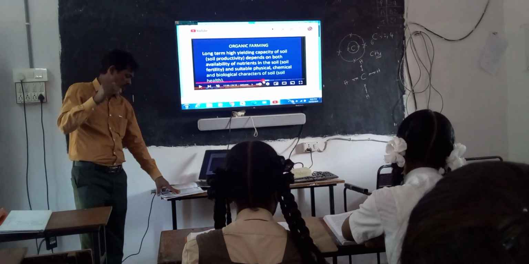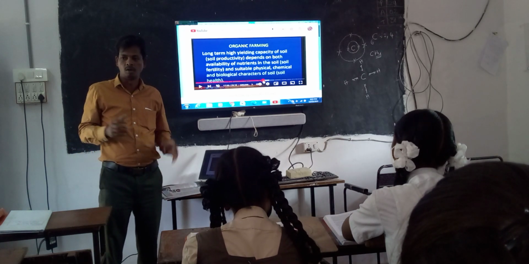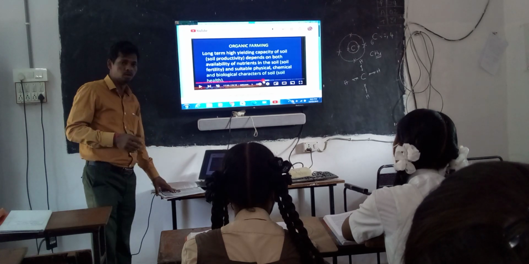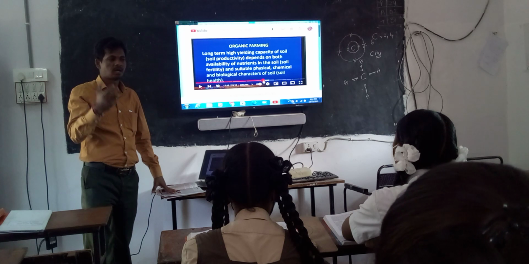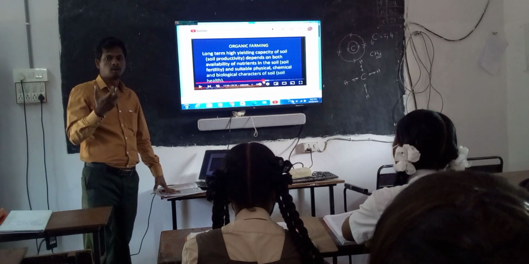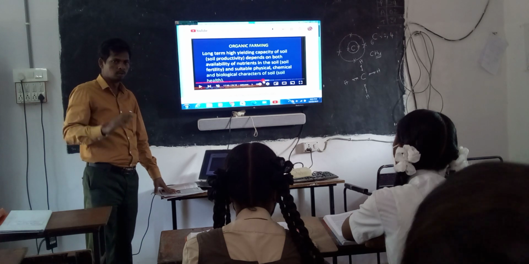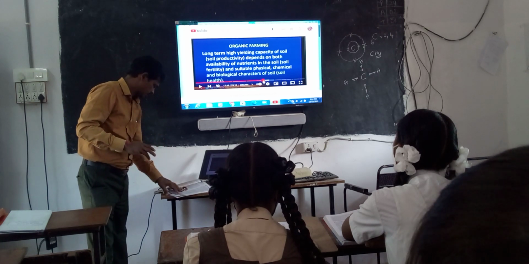Next, they also practiced other methods like crop rotation and mixed crops. So these are two different types of methods they followed. By following these methods, they protected the nature of the soil, and they got good production from the area. So they were getting profit in two ways. Next.